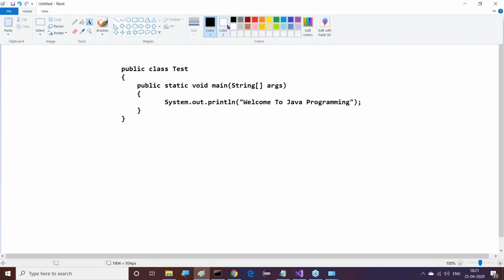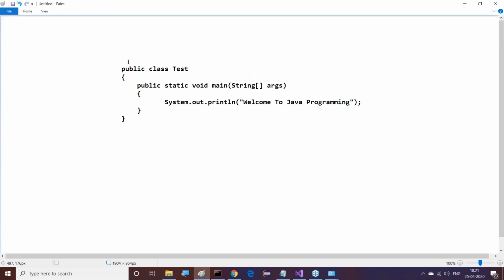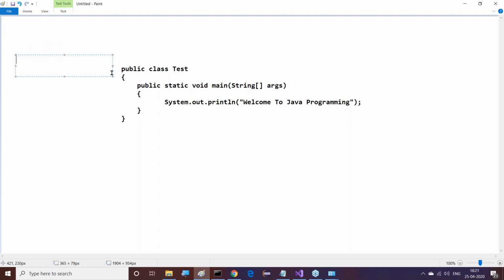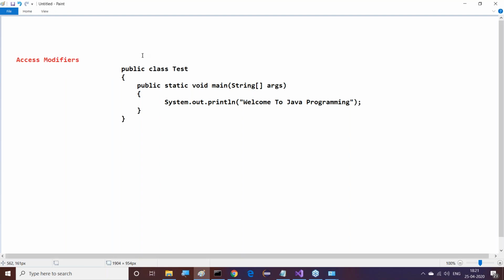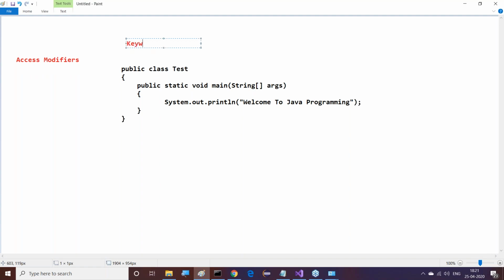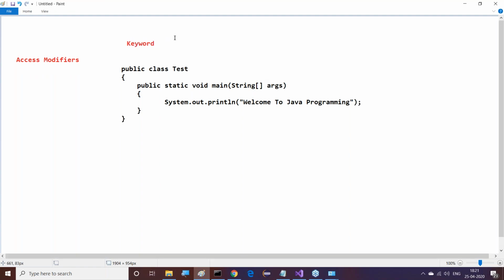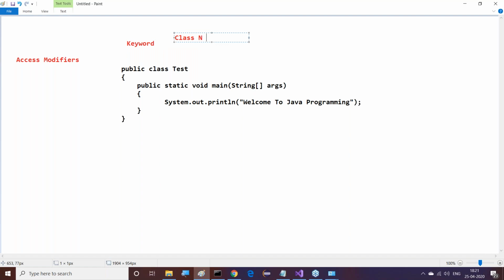Now I've given some points about it clearly. First of all, public and static are access modifiers. Next, class is a keyword. Test is a class name.